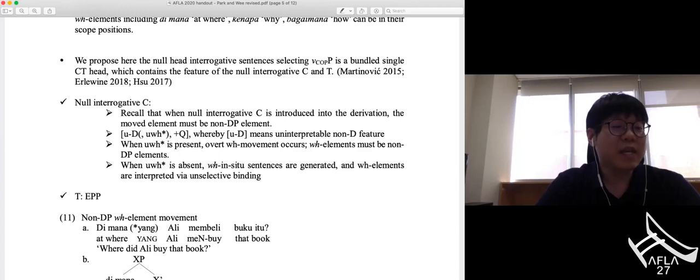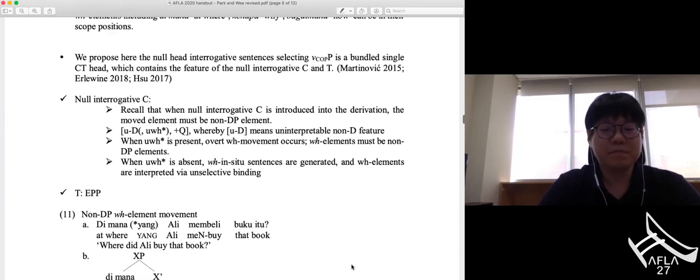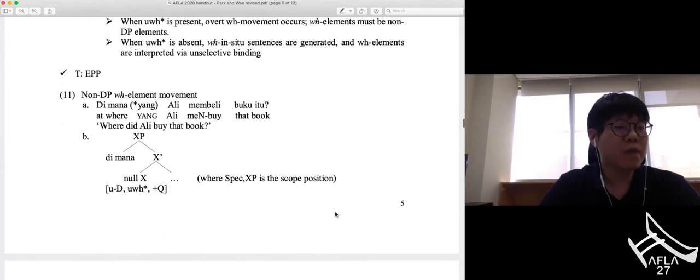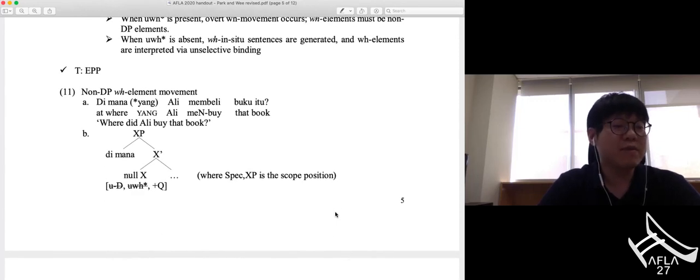And T in this language also has an EPP requirement that the specifier position of it must be occupied by some element. Okay, this can account for the asymmetry in 11 and 12. So in 11, which describes non-DP WH element movement, yang must be absent. So since the head X containing uninterpretable non-DP feature and uninterpretable WH feature with the EPP requirement and plus Q, a non-DP element must be located in its specifier position.